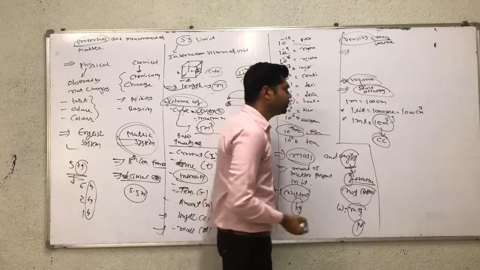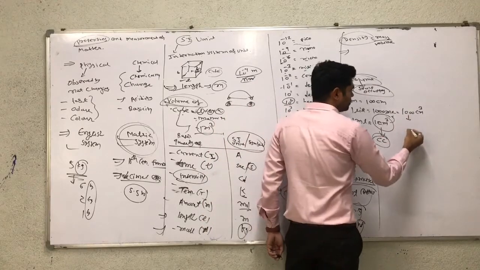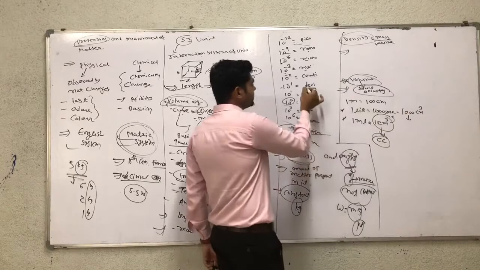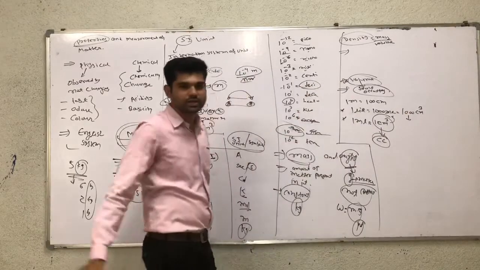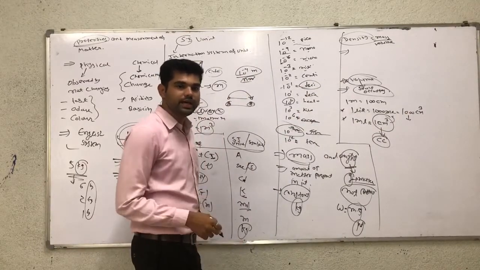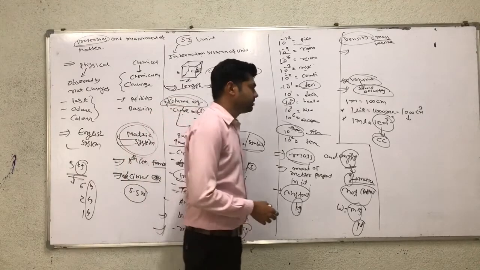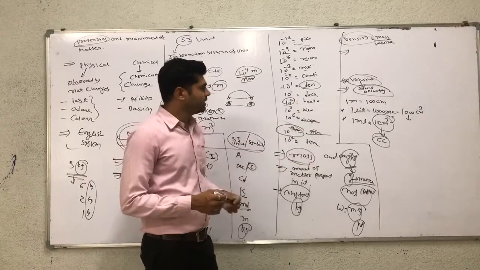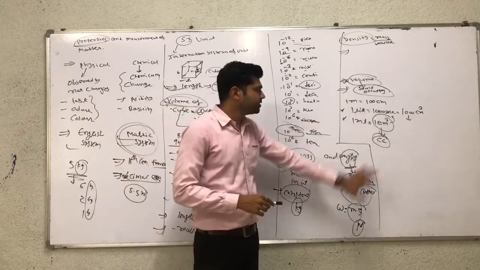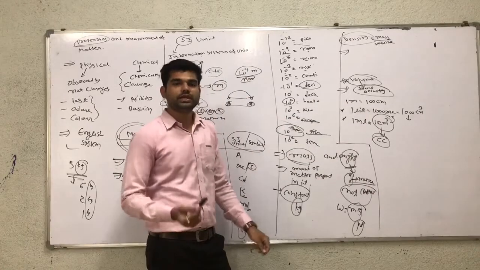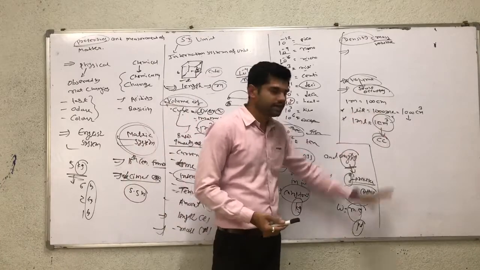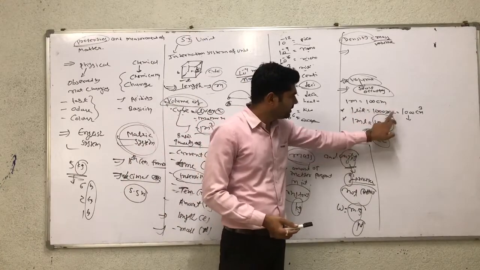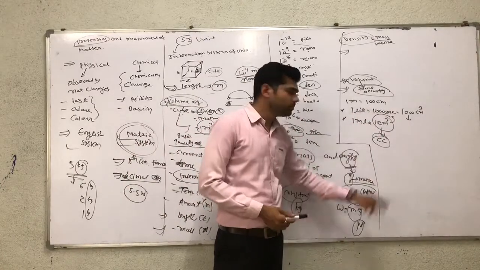Centimeter cube can also be converted into decimeter cube, represented as dm cube. So for volume, you have to understand all these things. 1 meter is equal to 100 centimeter. 1 liter is equal to 1000 ml. 1000 ml is represented as 1000 centimeter cube.